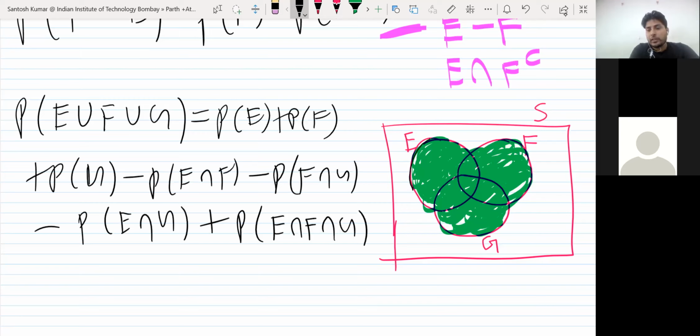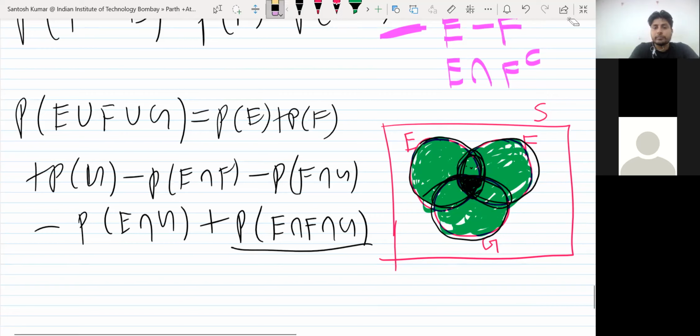So this is the formula. When you take E, you are taking the complete E circle. When you take F, you take the complete F circle. Then you take G, the complete G circle. Now the portions you are taking twice, you subtract. So you subtracted this portion and this portion. This common portion, how many times? 1, 2, 3. You added thrice and subtracted thrice, so you have to include it again. That's why you add it once. So this is the formula of probability of E union F union G.